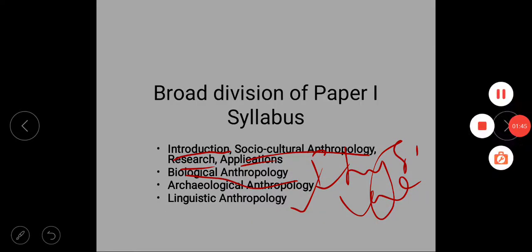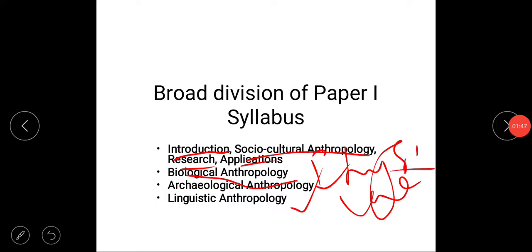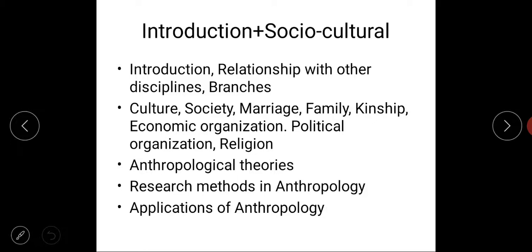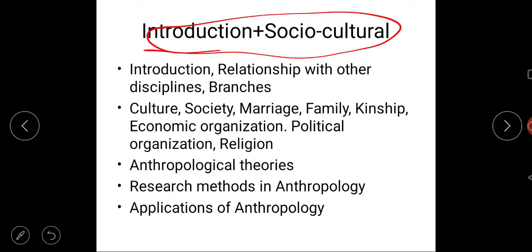Now, the first division was introduction and the socio-cultural part of anthropology, right? So introduction, that is topic number 1, covers meaning, scope and development of anthropology, relationship of anthropology with other disciplines, main branches of anthropology, etc. Then in the socio-cultural part, there are topics like culture, society, marriage.